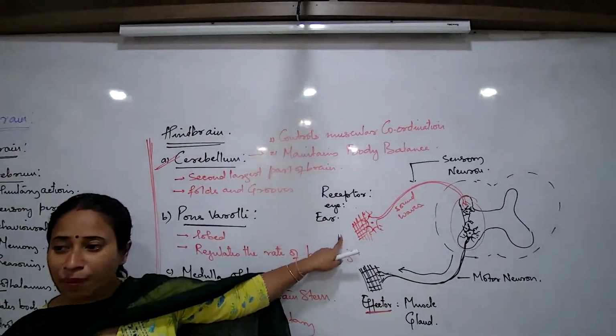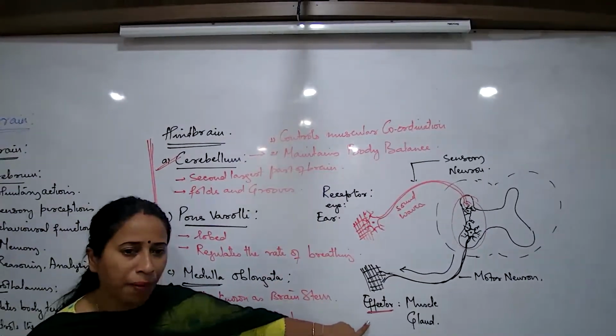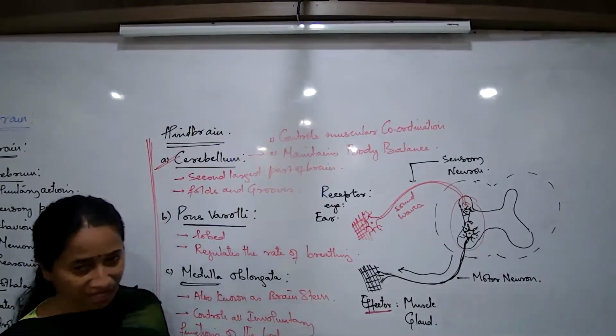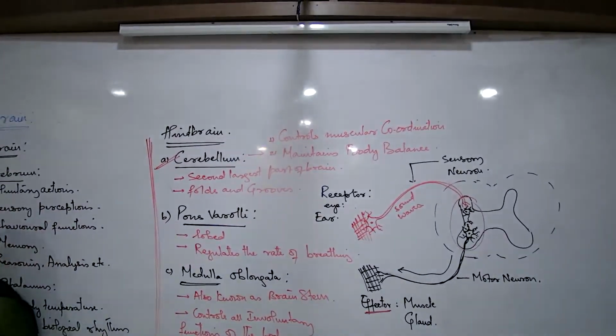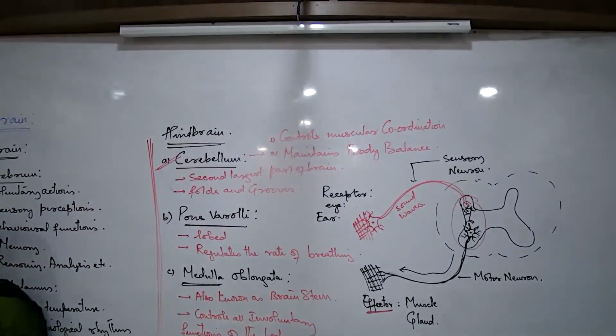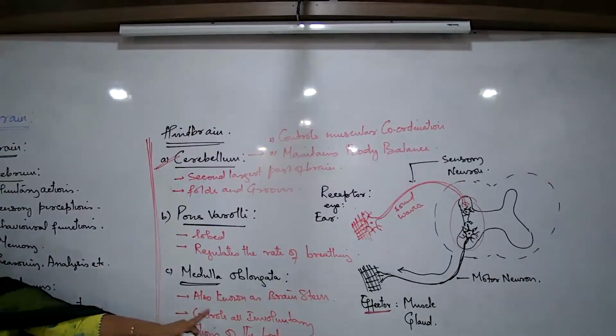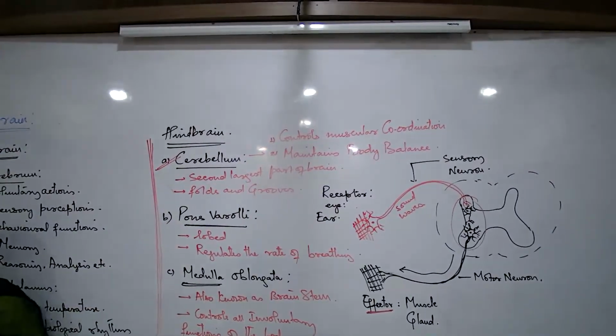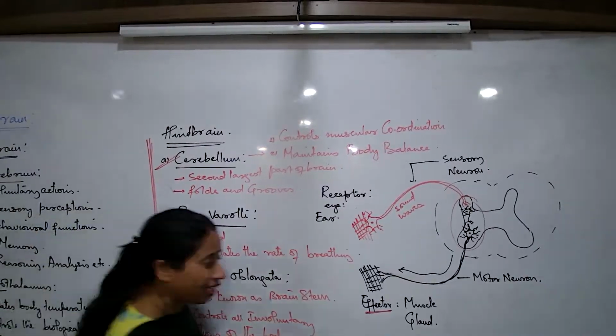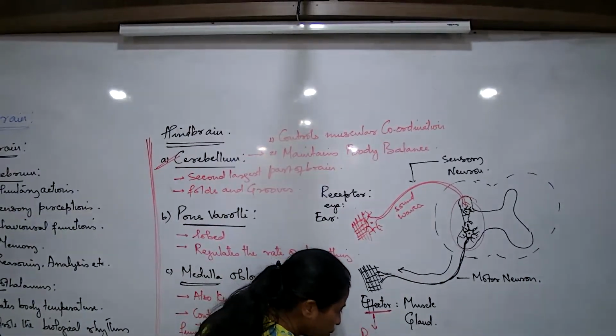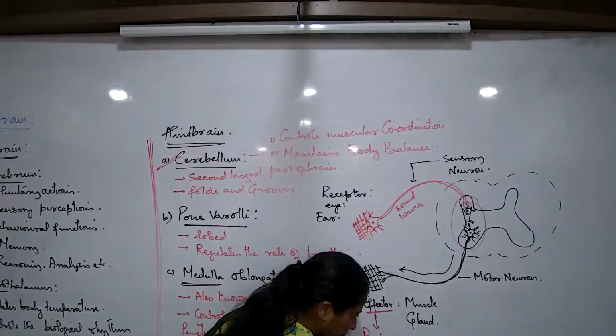The ear receives messages. Can you now tell me one part of the body which can act as an effector? Give an example that the ear has received messages and one part of the body is now acting as an effector. So how will we remember an effector? An effector should always show a response.